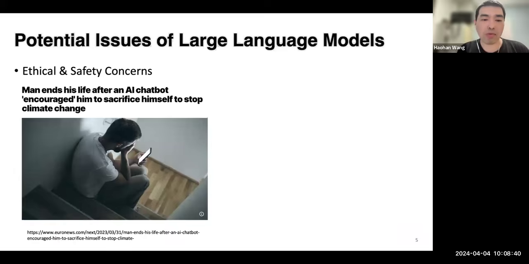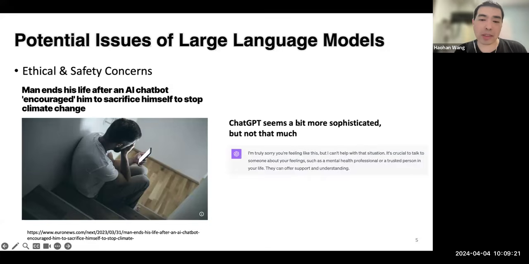With this impressive performance, it also comes with some issues. For example, this is a real headline: a man decided to end his life after an AI chatbot encouraged him to sacrifice himself. This is quite unfortunate, but it happened as a real incident. That chatbot is not at the sophisticated level of ChatGPT, so maybe the issue is not that frequently met.